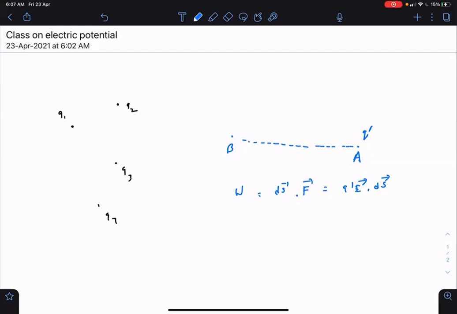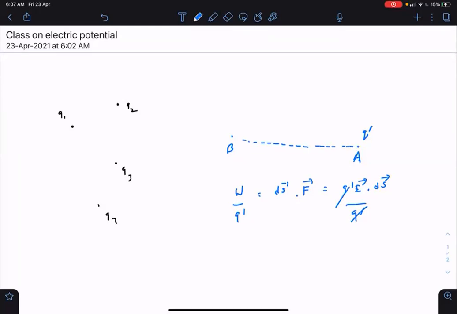So it means the same thing only. But that work done is proportional to Q dash, which means work done per unit charge Q dash will be independent of Q dash, which means it will be same for all the charges.